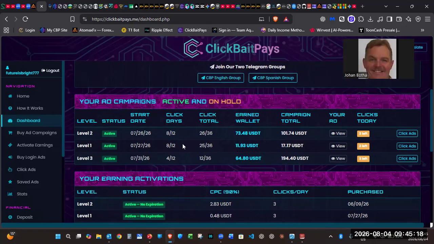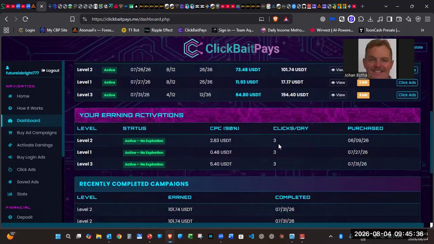So please take note that here you will get the first tab, your ad campaigns, active and on hold. How this works: you're going to click ads for 12 consecutive days. It depends on what level you are. You can see that there's 3 clicks per day. I currently have level 1, level 2, and level 3 active, and all 3 of them give you 3 clicks per day, 3 ads that you have to view, and you have to claim that for about 15 seconds each ad. We're going to do that practically.